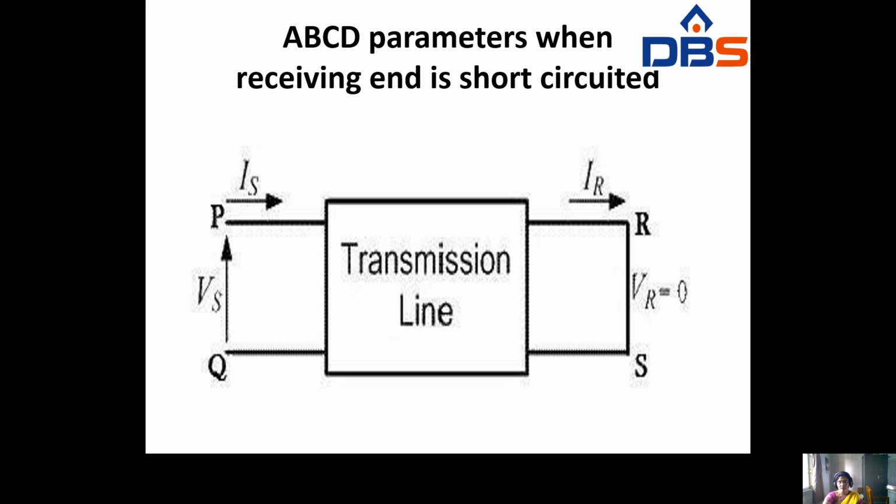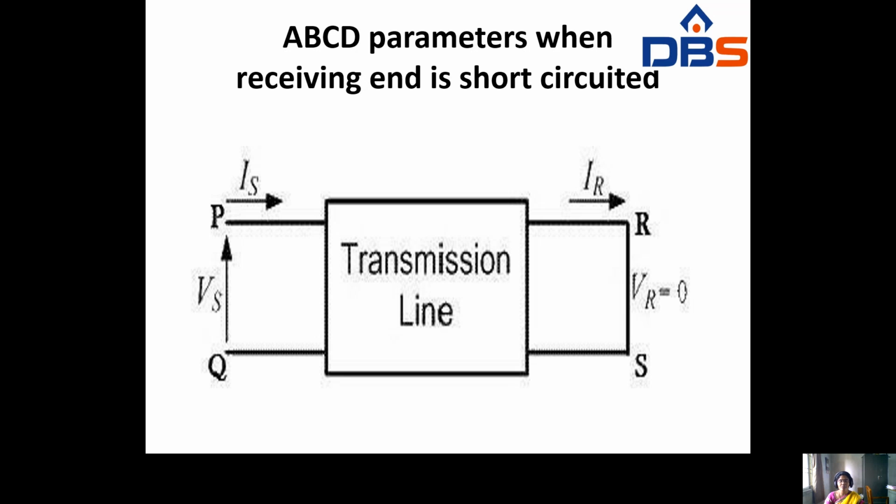That is what, first, you have to get the A and C values whenever the receiving end is open circuited. So now you have to take the ABCD parameters when the receiving end is short circuited. In the previous part you assumed the receiving end is open circuited; now you assume the receiving end is short circuited. Whenever it is short circuited, the short circuit voltage value will be 0, so the Vr value will be 0.